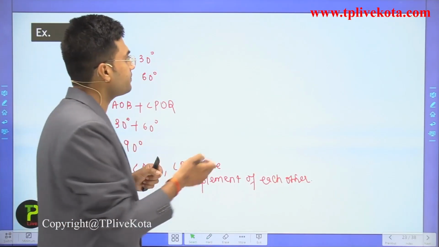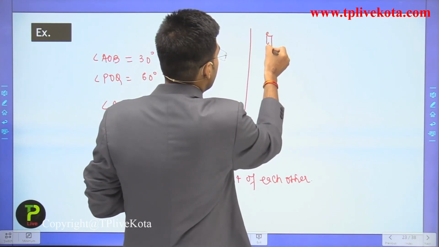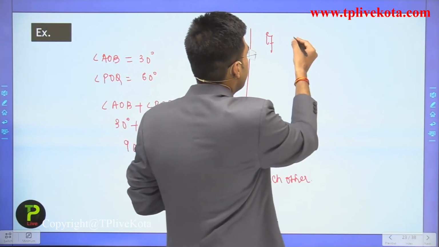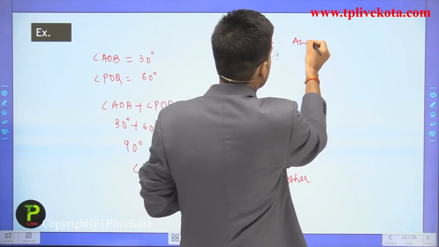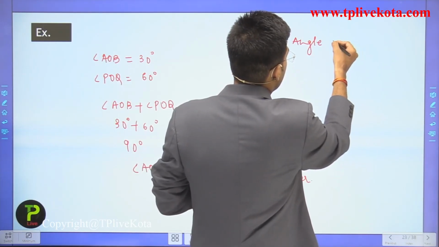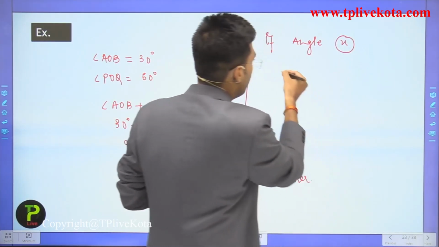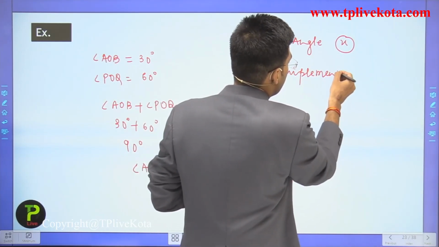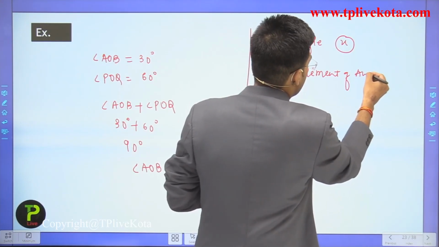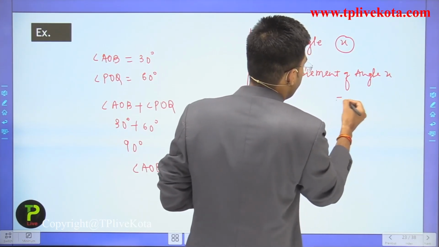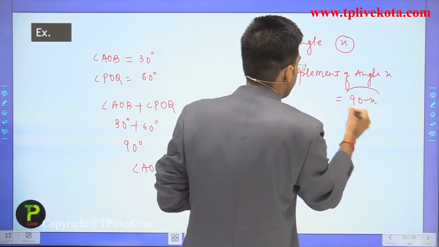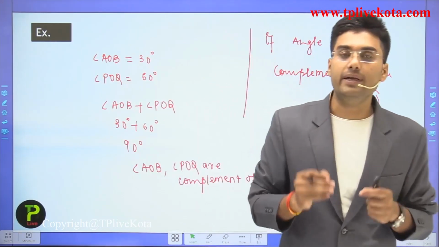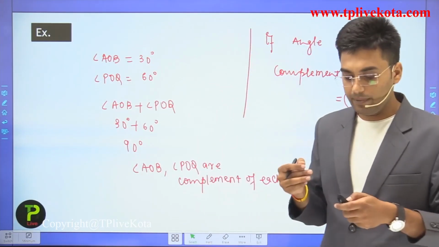And students, sometimes we have an angle and we have to find the complement of this angle. So if we have angle X, then the complement of angle X is equal to 90 minus X. Clear? Understand?